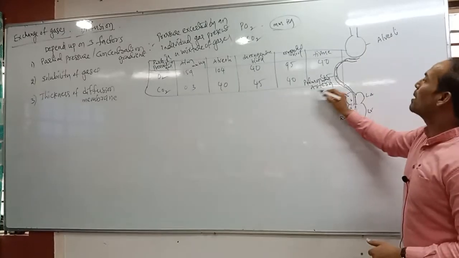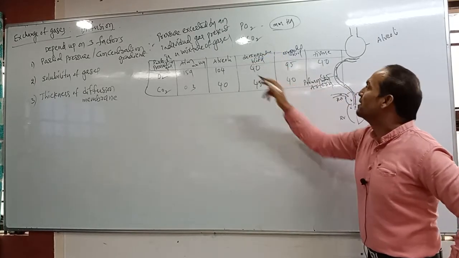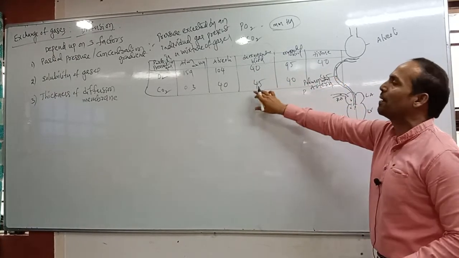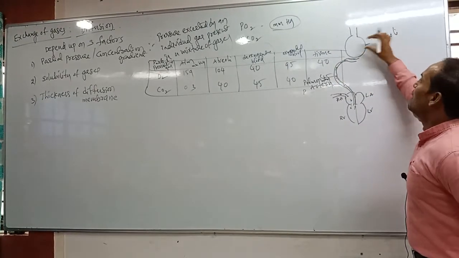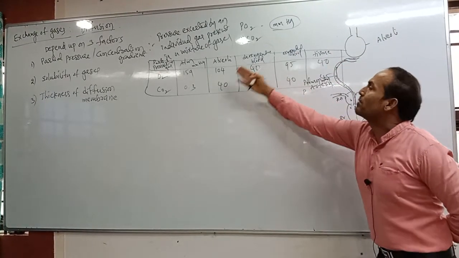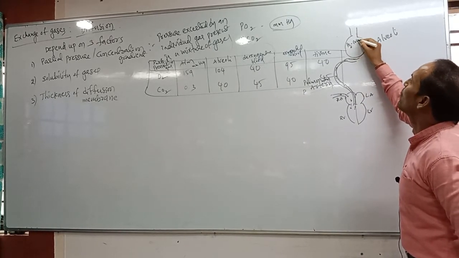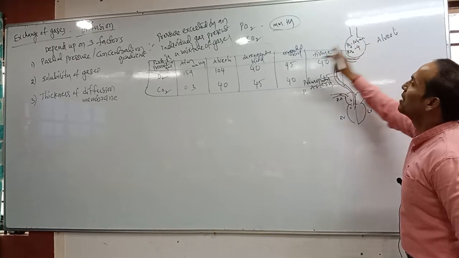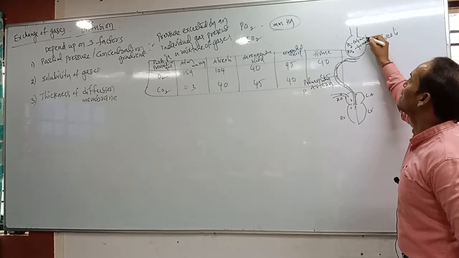Now pulmonary arteries contain which blood? Deoxygenated blood. In the deoxygenated blood of the pulmonary artery, what is the partial pressure of oxygen? 40 mmHg, and the partial pressure of carbon dioxide is 45. But what about alveoli? I already informed you. In the alveoli, what about the PO2? 104 mmHg, correct? What about the PCO2? How much? Yes, 40 mmHg only. Here also 40 mmHg.